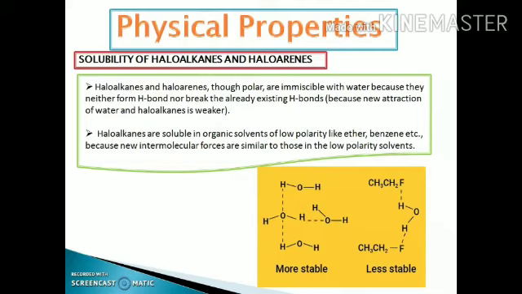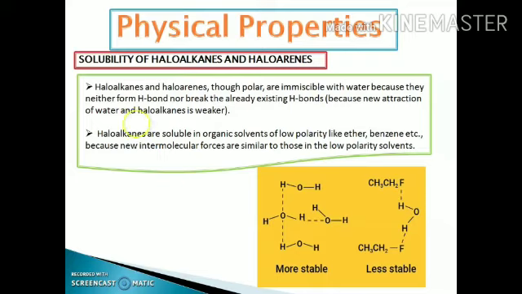Next is the solubility of the haloalkanes and the haloarenes. This is the most important property. The solubility of the haloalkanes and the haloarenes can be explained on the basis of hydrogen bonding. As we know, like dissolves like. That means polar molecules can be soluble in a polar solvent, and non-polar molecules can be soluble in a non-polar solvent. We know the alkyl halides are polar in nature.